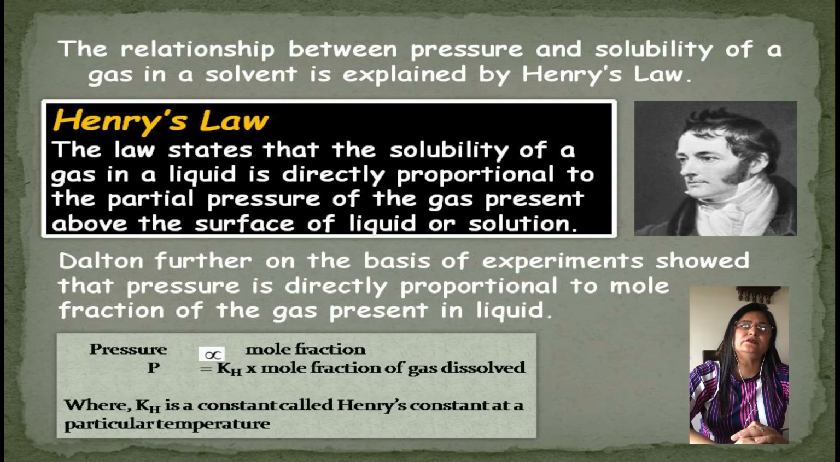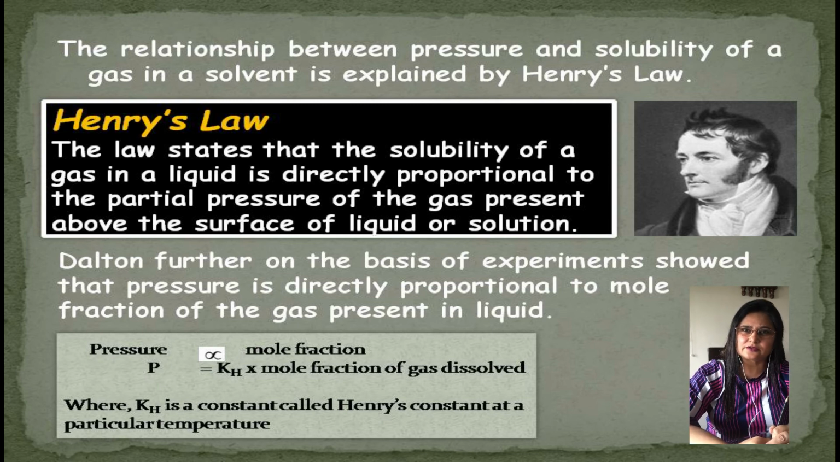Now there was one more scientist, Dalton. Further, on the basis of experiments, he showed that pressure is directly proportional to the mole fraction of the gas present in the liquid. So partial pressure, P, is equal to Kh into the mole fraction of gas dissolved. So what is Kh? Kh is a constant called Henry's constant at a particular temperature.